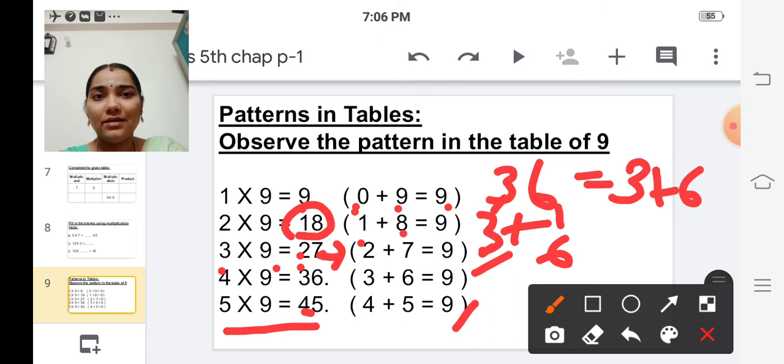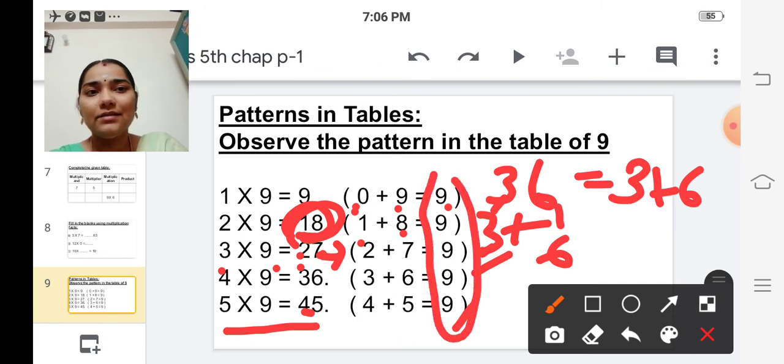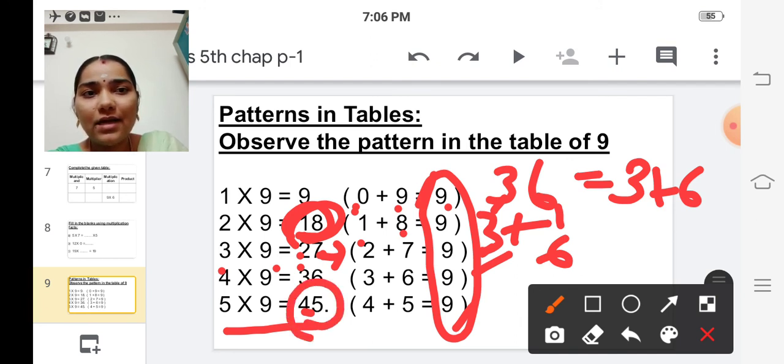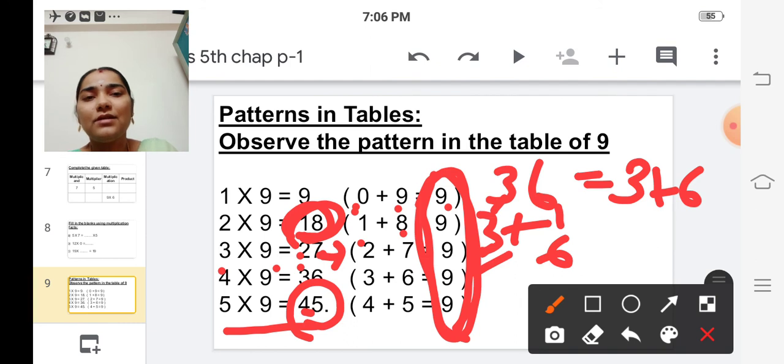Is it clear? The pattern in the ninth table? Yes, if we add the digits in the product, we get the answer 9. Do you observe? Yes? See, 6 9s are 54, isn't it?